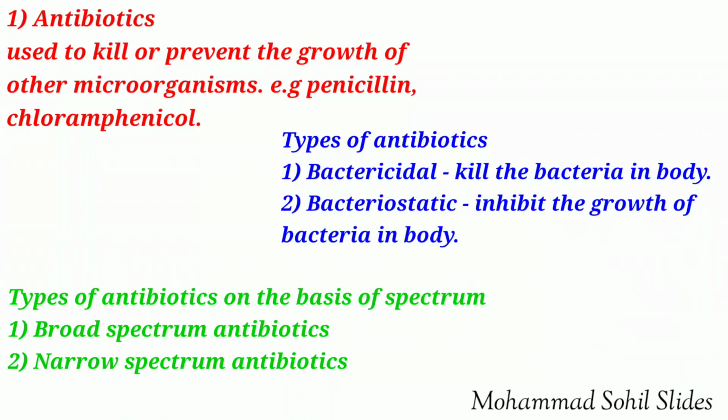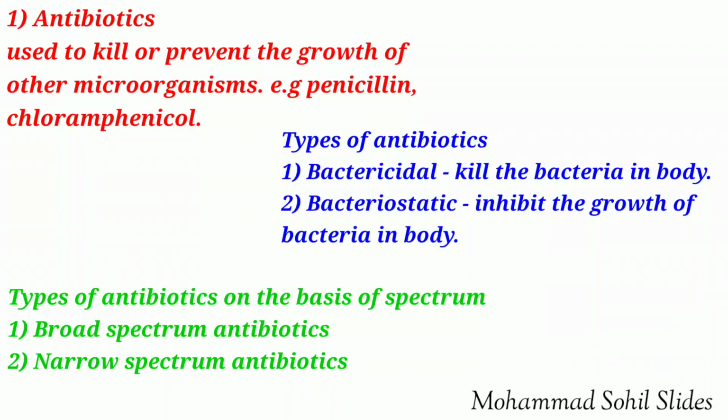Now coming to the types of antibiotics. There are two types of antibiotics, bactericidal and bacteriostatic. Bactericidal antibiotics kill the bacteria in the body. Examples are penicillin, aminoglycosides, ofloxacin, etc. Bacteriostatic antibiotics inhibit the growth of bacteria in the body. Examples are erythromycin, tetracycline, chloramphenicol, etc.